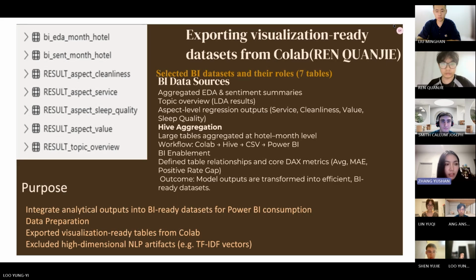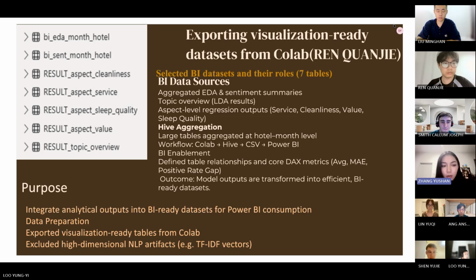Okay, thank you, YuJie. Here is our visualization part, done in Power BI. Quick introduction: the dashboard structure is like a story, from the EDA overview to the sentiment summary to the topic overview to prediction, so it's easier to follow.